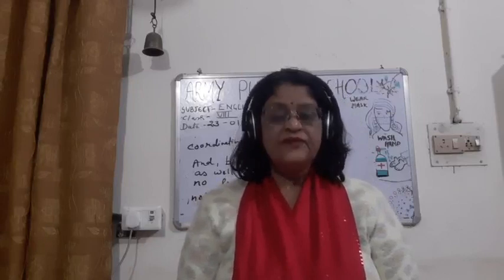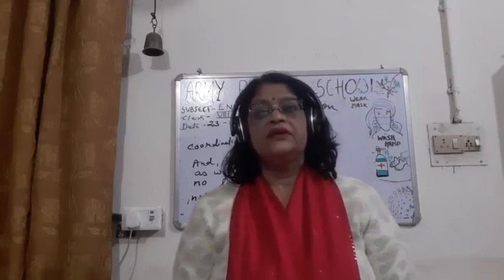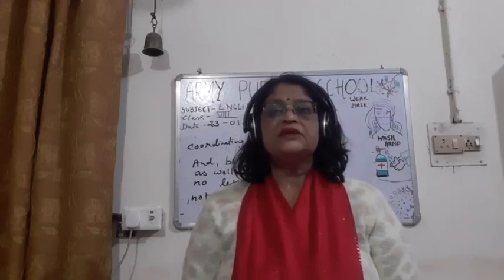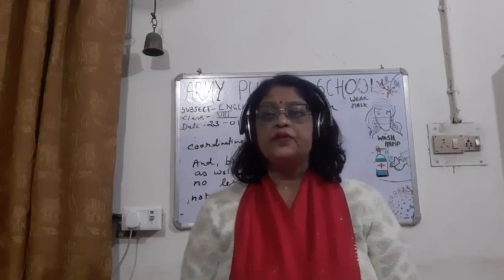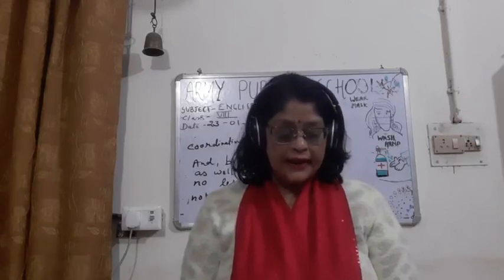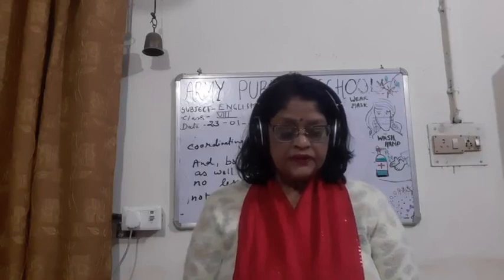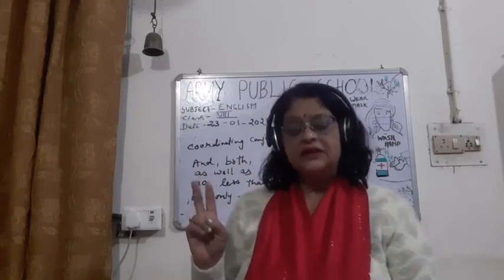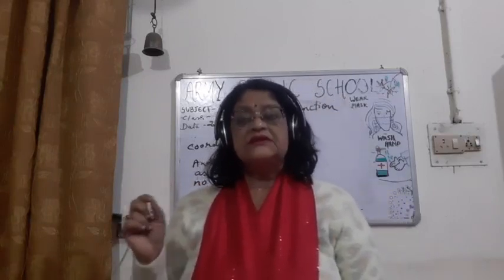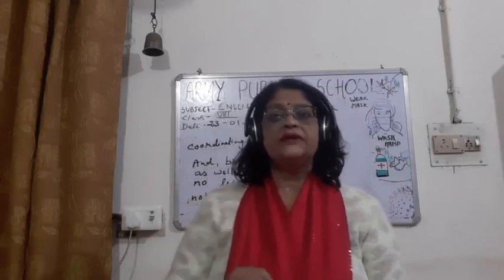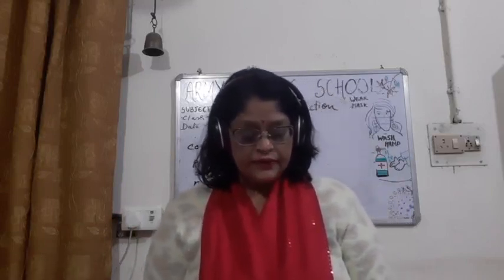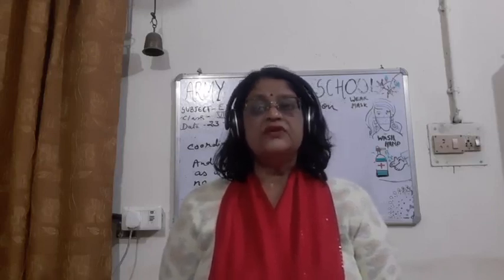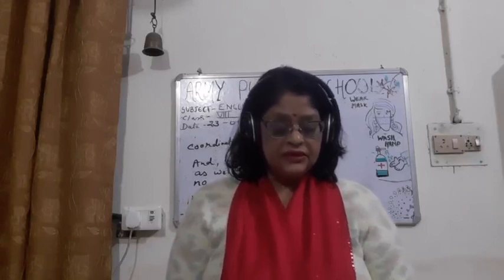Now I will be telling you one by one the uses of these conjunctions. Our first conjunction here is and. For example, the weather was fine and the sea was calm. These are two sentences, first, the weather was fine, second, the sea was calm, and they are joined by the conjunction and. The door was open. My things were lying scattered. So there are two sentences which are joined by the conjunction and.